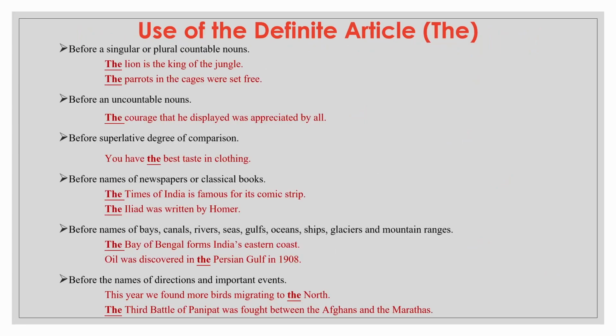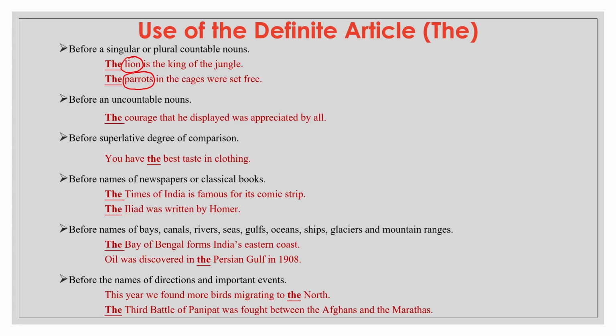We use the before singular or plural countable nouns. The lion is the king of the jungle. When a singular noun represents the whole category, here lion represents the whole category of lions, so there we use the definite article the. Next example. The parrots in the cages were set free. If the plural countable noun is specified or defined, it stops having a general meaning and so takes the definite article.